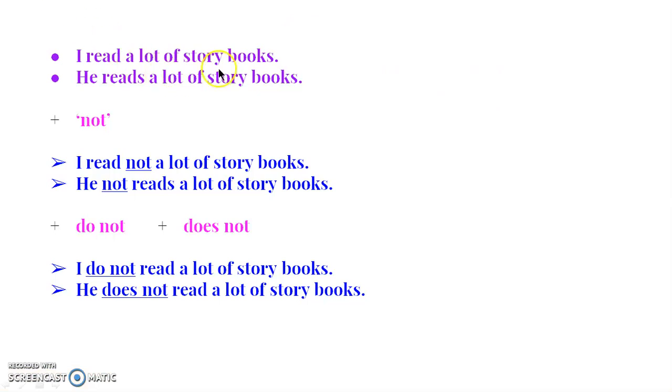Now look at these sentences here. I read a lot of storybooks. He reads a lot of storybooks. As you all know, these are all positive statements, and the verb is in V1 form. Simple present tense. You can see here I'm using subject plus V1 form, and subject plus V1-s form. So these things you have already learned. These are all positive statements. Now children, how will you make these sentences negative?